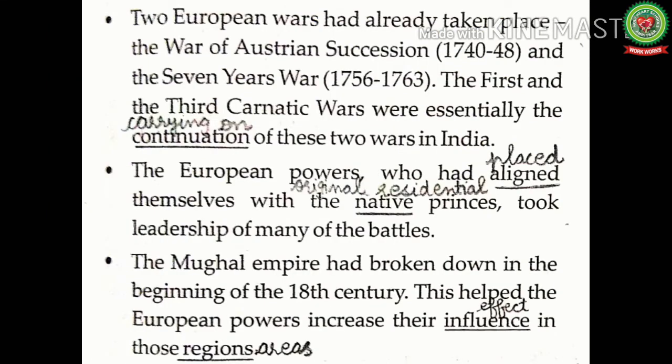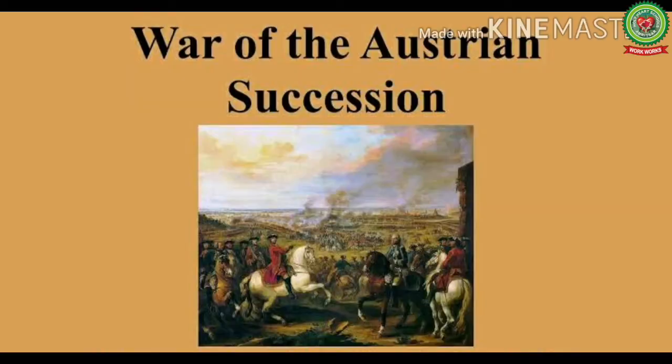Two European wars had already taken place: the War of Austrian Succession, 1740 till 1748, and the Seven Years' War, 1756 till 1763. The first and the third Carnatic Wars were essentially the continuation of these two wars in India. Continuation means carrying on.